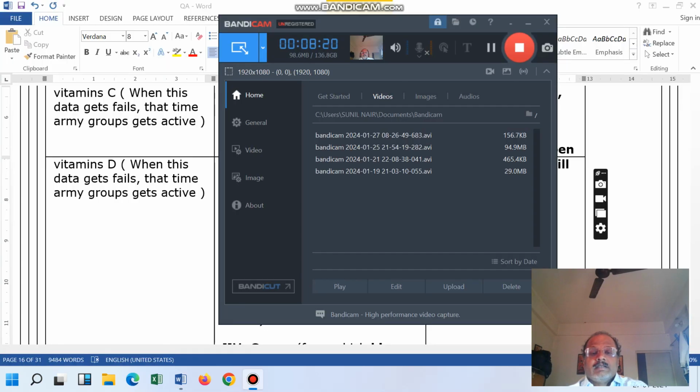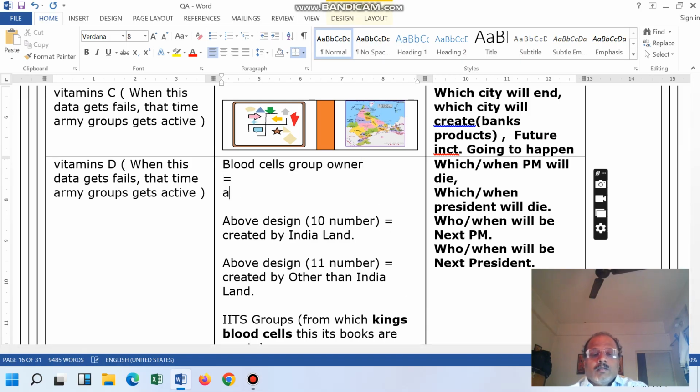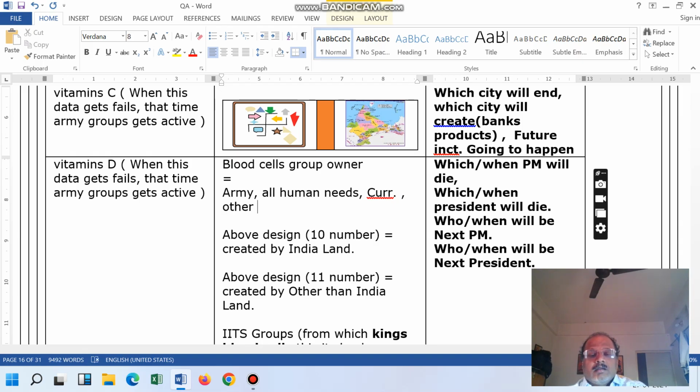Blood group owner equals army, all human needs, then the currency, then other medical data. So like this things are connected.